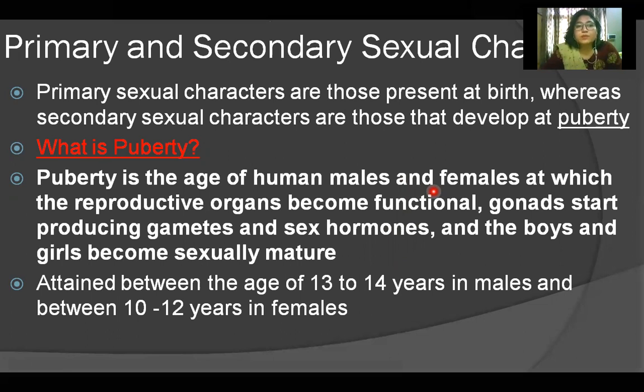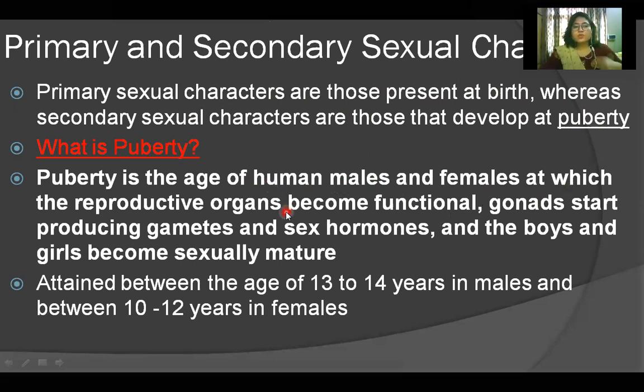So there are primary and secondary sexual characters which appear in human beings that show that the person is attaining maturity sexually. So primary sexual characters are those present at birth, and secondary sexual characters are those that develop at puberty. Now, what is this puberty? So puberty is the age of human males and females at which the reproductive organs become functional.